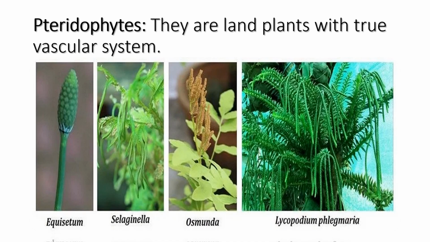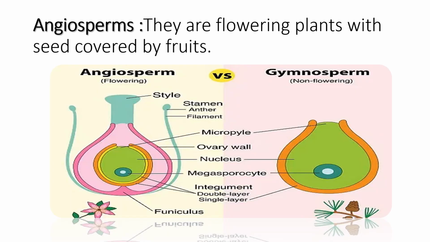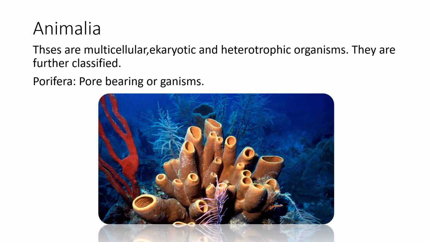These are all pteridophytes. Then gymnosperms and angiosperms. Gymnosperms are land plants bearing naked seeds. Angiosperms are flowering plants with the seed covered by a fruit. Remember, angiosperms are flowering, gymnosperms are non-flowering.